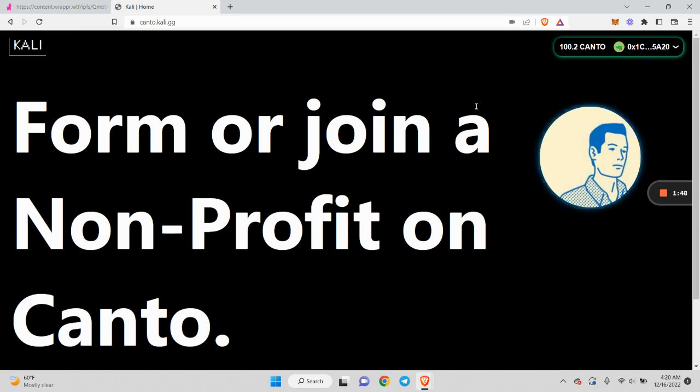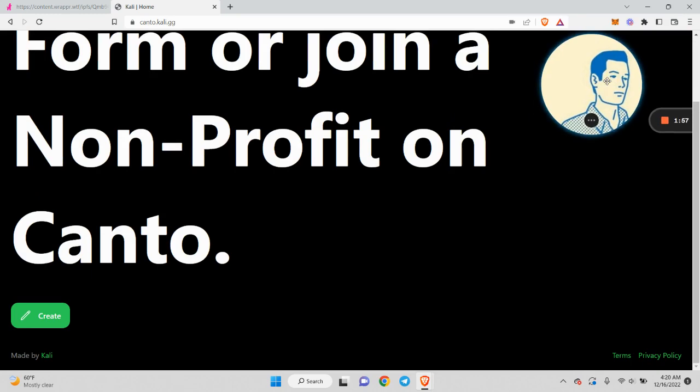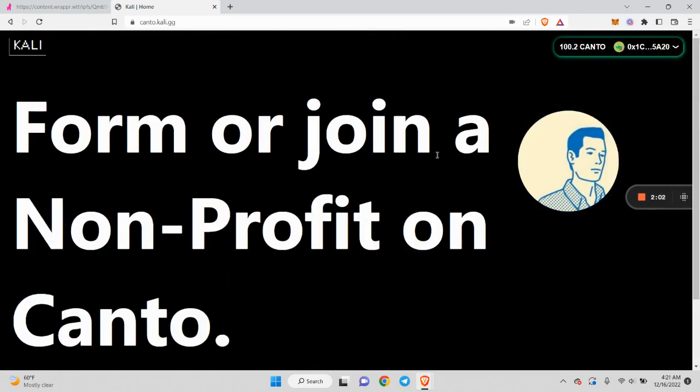If you collect checks under 5K a year, you can actually qualify for 501c3 nonprofit status without needing to file with the IRS. So there's a lot that can be done automatically and autonomously using our code, but there are these cool legal benefits that we've engineered into the product as well.